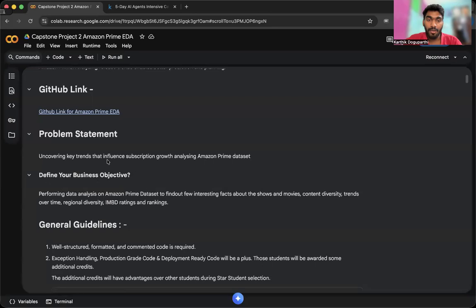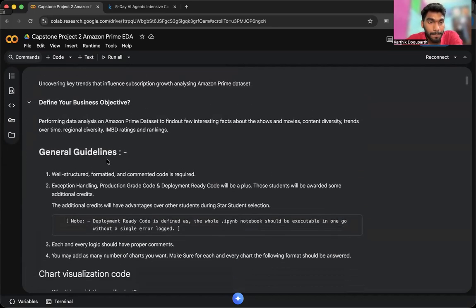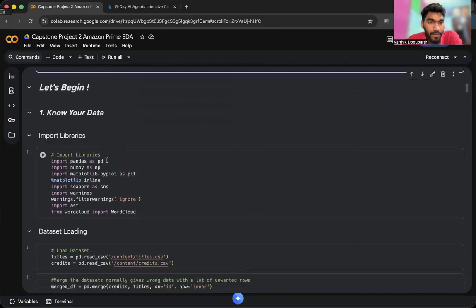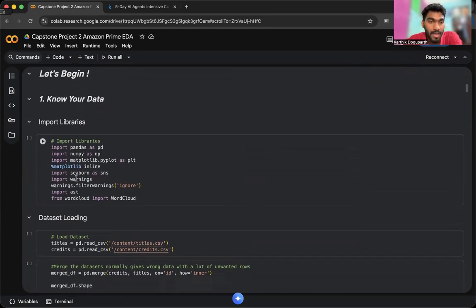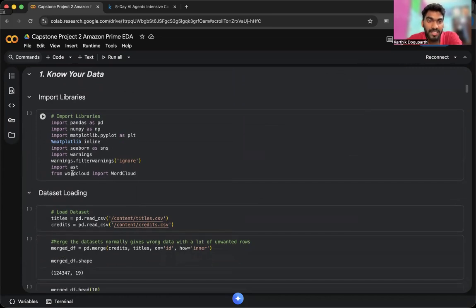In the problem statement, we are going to find the key trends that influence the subscription growth of the Amazon Prime dataset. I'm importing standard libraries: pandas, numpy, matplotlib, and seaborn for graphs and visualizations. I'm ignoring warnings because I'm getting a lot of them, so I didn't want to highlight them. And I'm importing AST and wordcloud to show a specific word cloud graph.